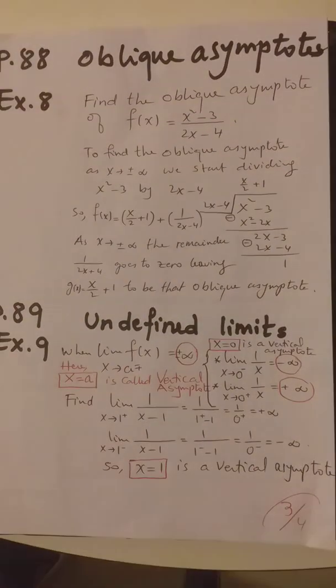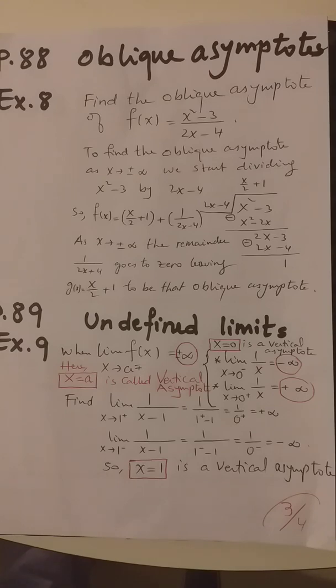Now, the third page, page 88, oblique asymptote. Find the oblique asymptote of function f of x equals x squared minus 3 over 2x minus 4. We do here division, the classical division of a polynomial by a polynomial. You will get the quotient x over 2 plus 1, while the remainder will be 1 over 2x minus 4.